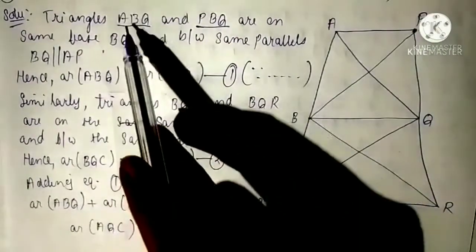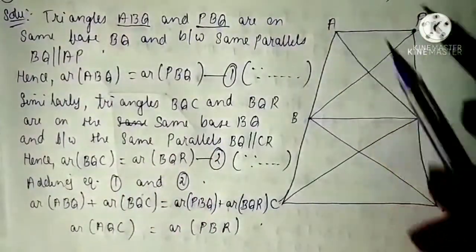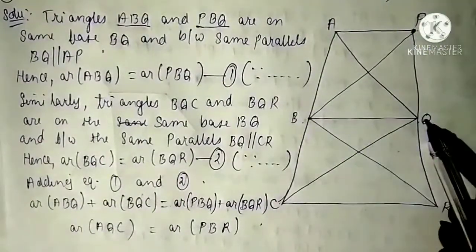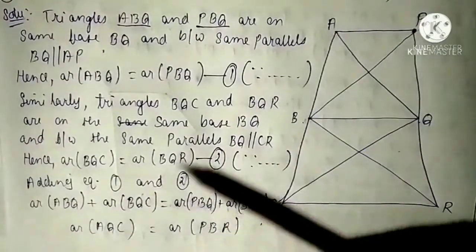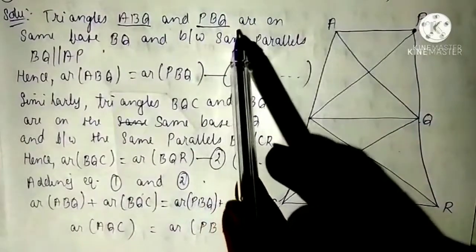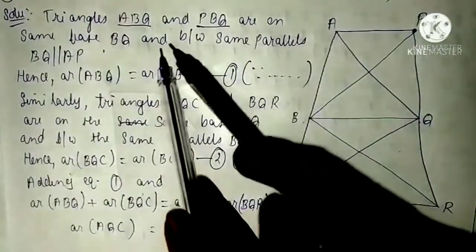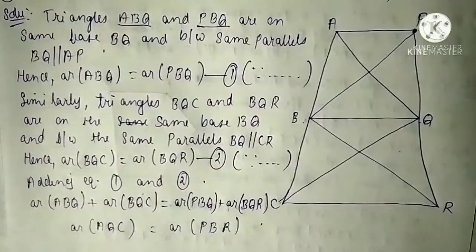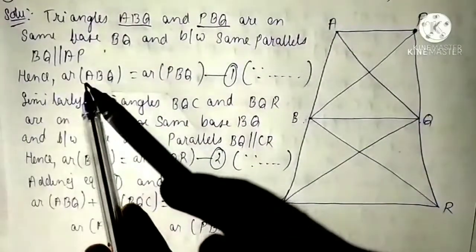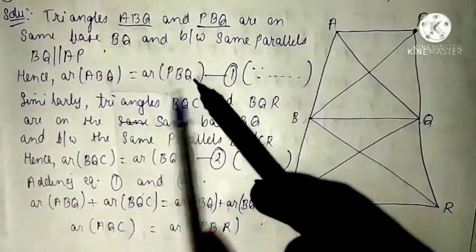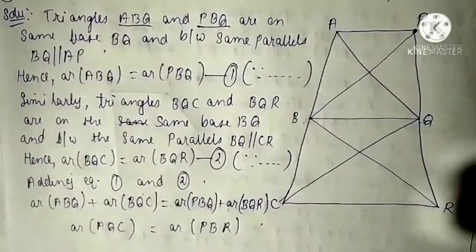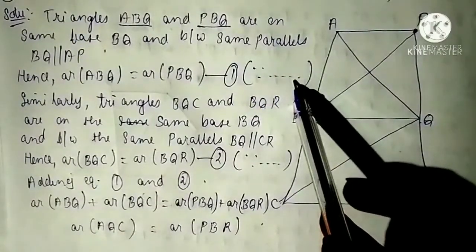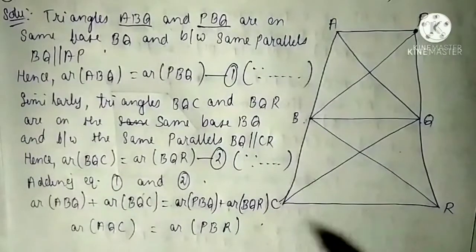Now see the triangles ABQ and PBQ. Base is same and they are between same parallels. So we can write triangles ABQ and PBQ are on same base BQ and between same parallels BQ parallel to AP. So their areas will be equal. Hence area of ABQ is equals to area of PBQ. Name this as equation number 1. Now what reason you will write here? Since the triangles on same base and between same parallels are equal in area.